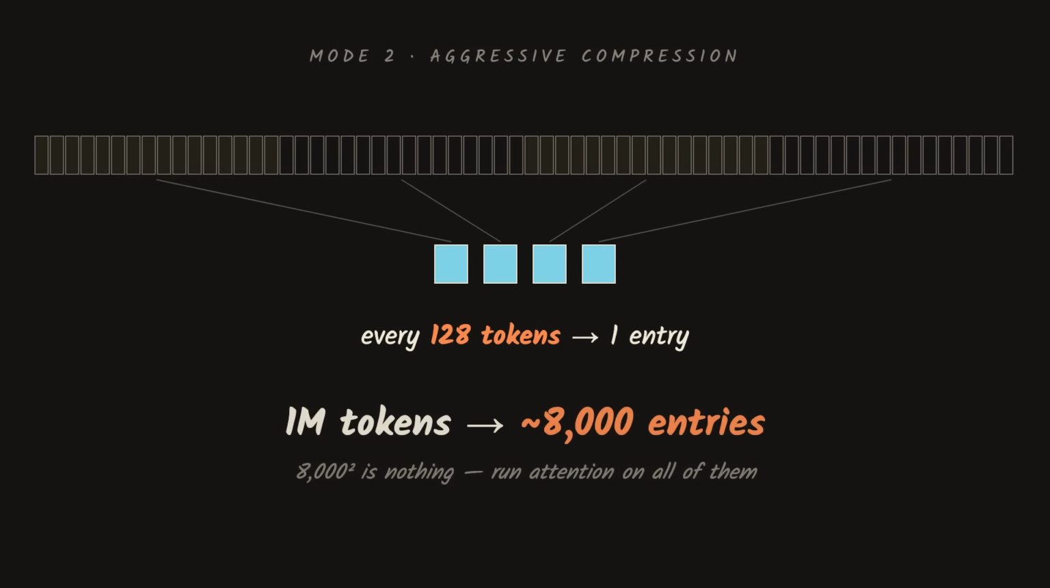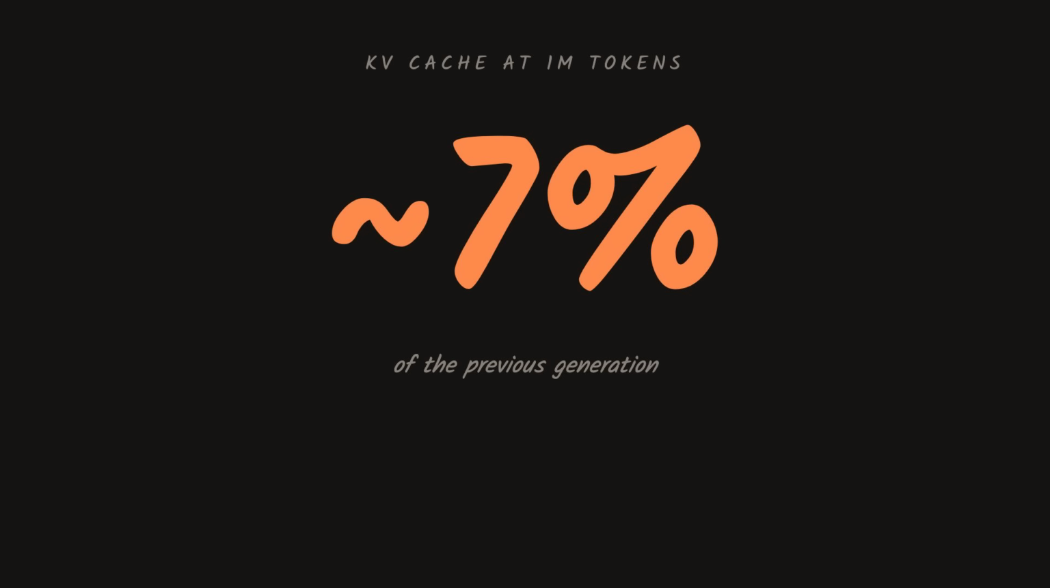The second mode is more aggressive, compresses every 128 tokens into one entry. 1 million tokens becomes about 8,000 entries, and 8,000 squared is nothing, so you just run attention on all of them. Both modes keep a sliding window of recent tokens uncompressed, so recent context stays sharp. Net effect, at 1 million tokens, the KV cache drops to about 7% of the previous generation. Instead of 80 gigabytes, maybe 5 to 10.